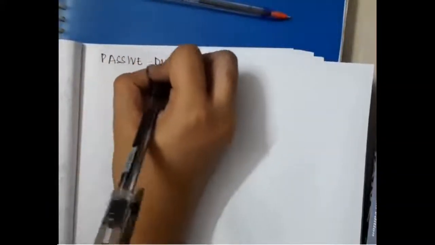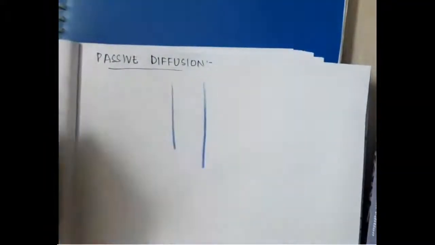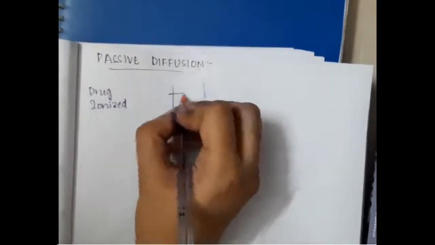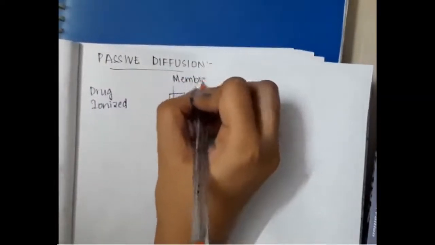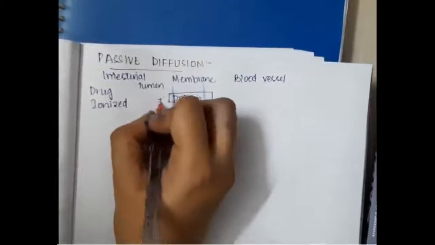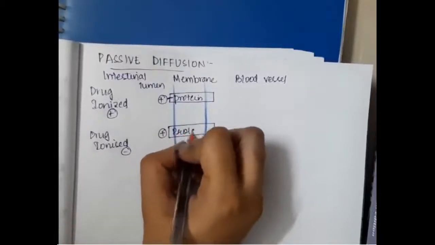Next, the next important thing is passive diffusion. In passive diffusion, here we have the intestinal lumen, the membrane, and the blood vessel. The membrane is separating the intestinal lumen and the blood vessel. Passive diffusion mainly depends upon the ionization status of the drug. For example, this is the blood vessel, and that is the protein.